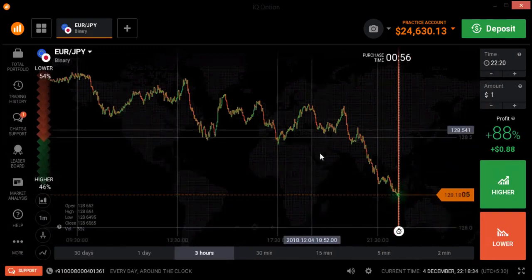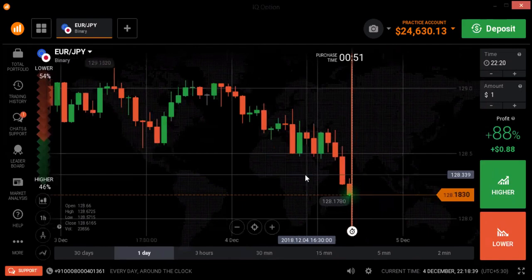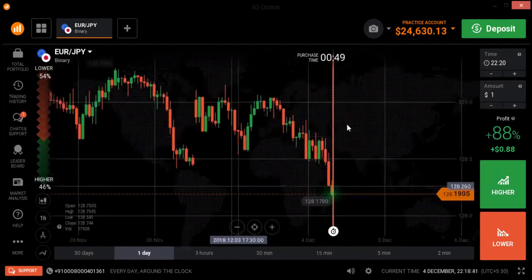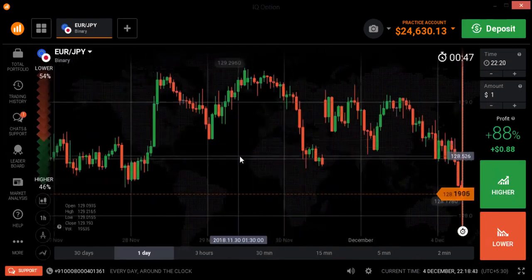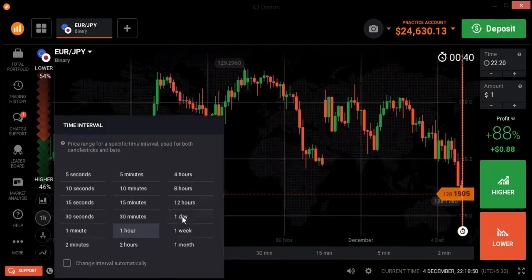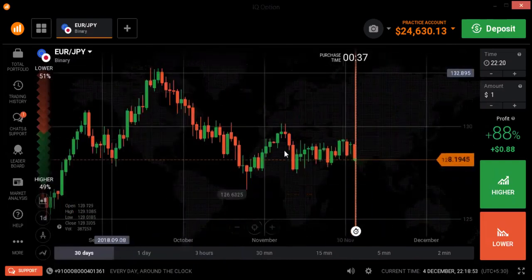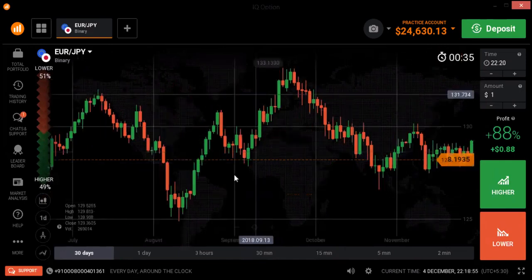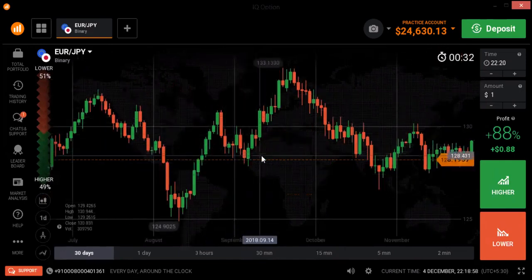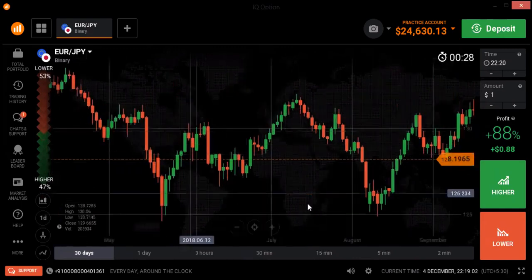I'm converting it to 1 hour. You can see the same rule, right? The same rule every time. You need not fear a 5-minute chart or a 1-day chart. Even in a 1-day chart, you can find the same candlesticks. Everywhere you can find the same candlesticks and the same rules. You can apply the same rules every time.